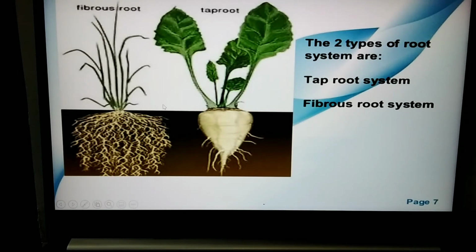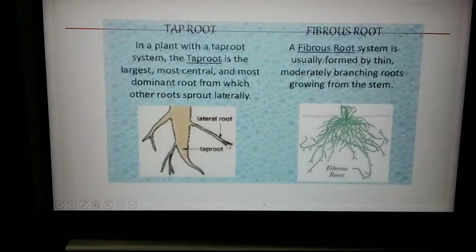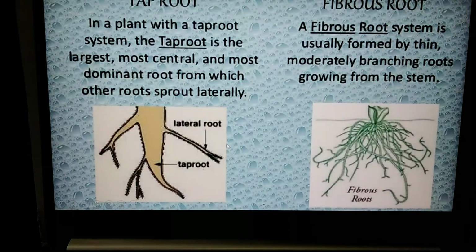See, a bushy appearance will be seen in the fibrous root system, for example, our grassy plants, and in the taproot system, one primary root and secondary roots will be there. Now, once again, in a taproot system, the largest, most central part is the taproot, and these are the branch roots or secondary roots. From the secondary roots, several branches will arise.